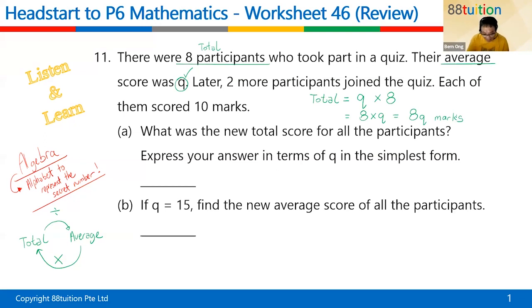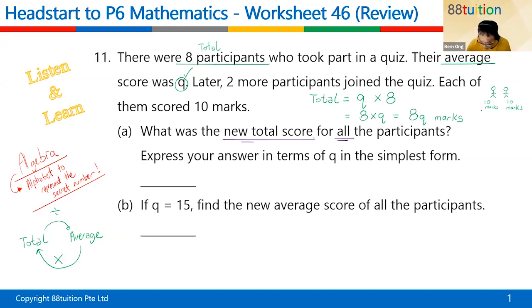All right, later, 2 more participants join the quiz. Each of them scores 10 marks. So there are 2 more participants who come to join, and this participant got 10 marks, and this other participant also got 10 marks. So what was the new total score for all the participants? The question is looking for the new total score for all. So everybody.